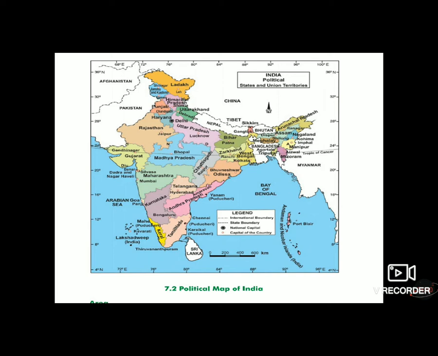There are 29 states and 7 union territories, including New Delhi, the capital of India. But there are some recent changes: Kashmir is partitioned into two parts, Leh Ladakh and Jammu Kashmir, and they are included as Union Territories according to the new updates of the constitution.